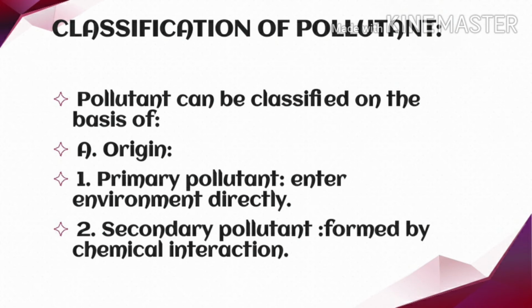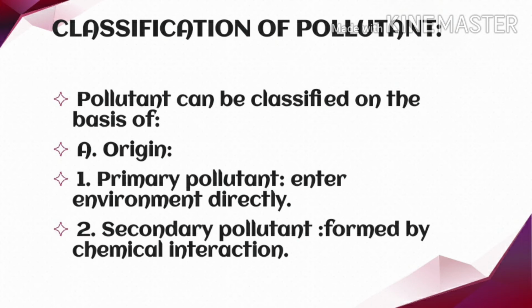The pollutants which enter the environment directly from various sources, such as carbon monoxide, sulfur dioxide, and hydrocarbons, are known as primary pollutants. And the pollutants which are formed by chemical interaction between pollutants and atmospheric gases are known as secondary pollutants.